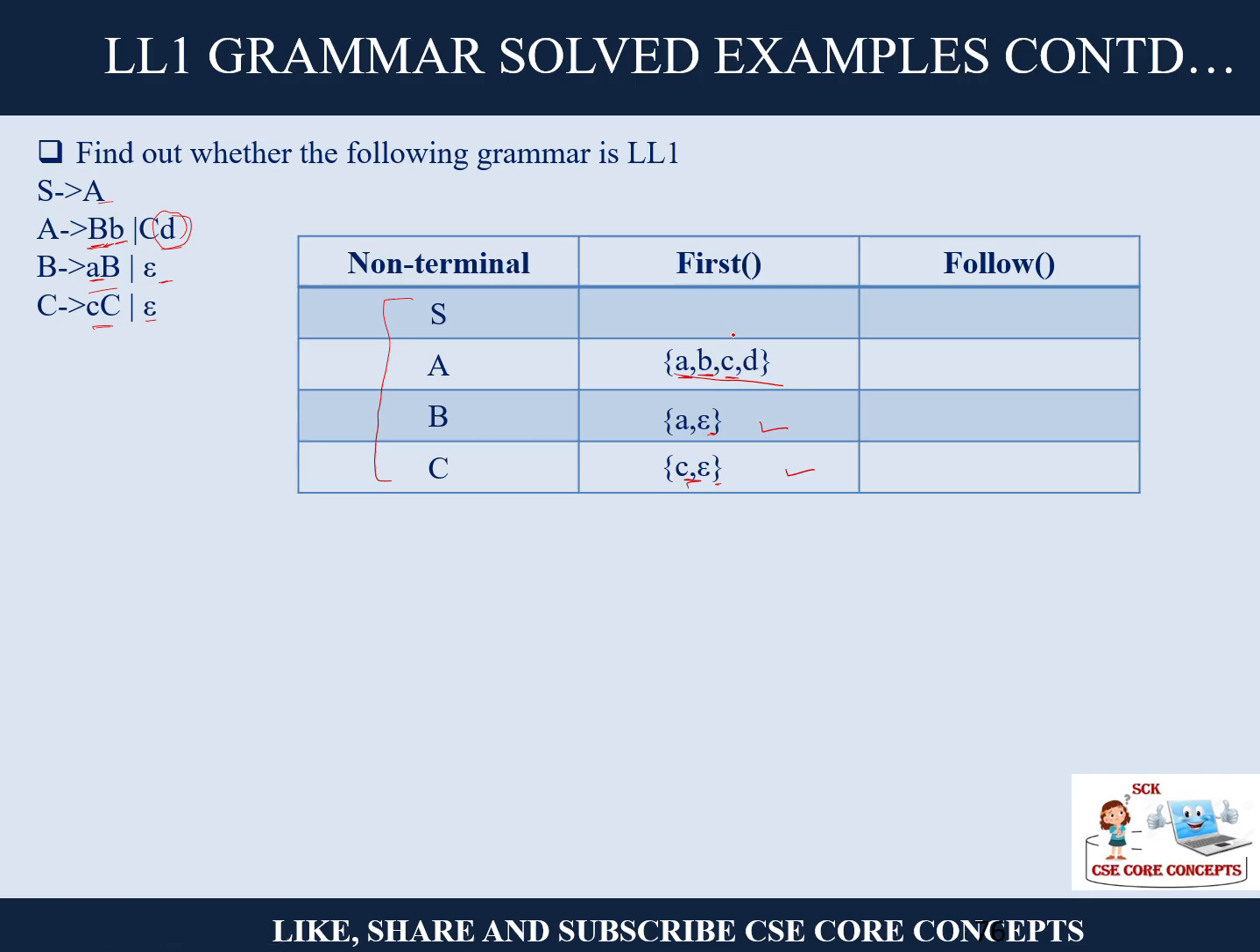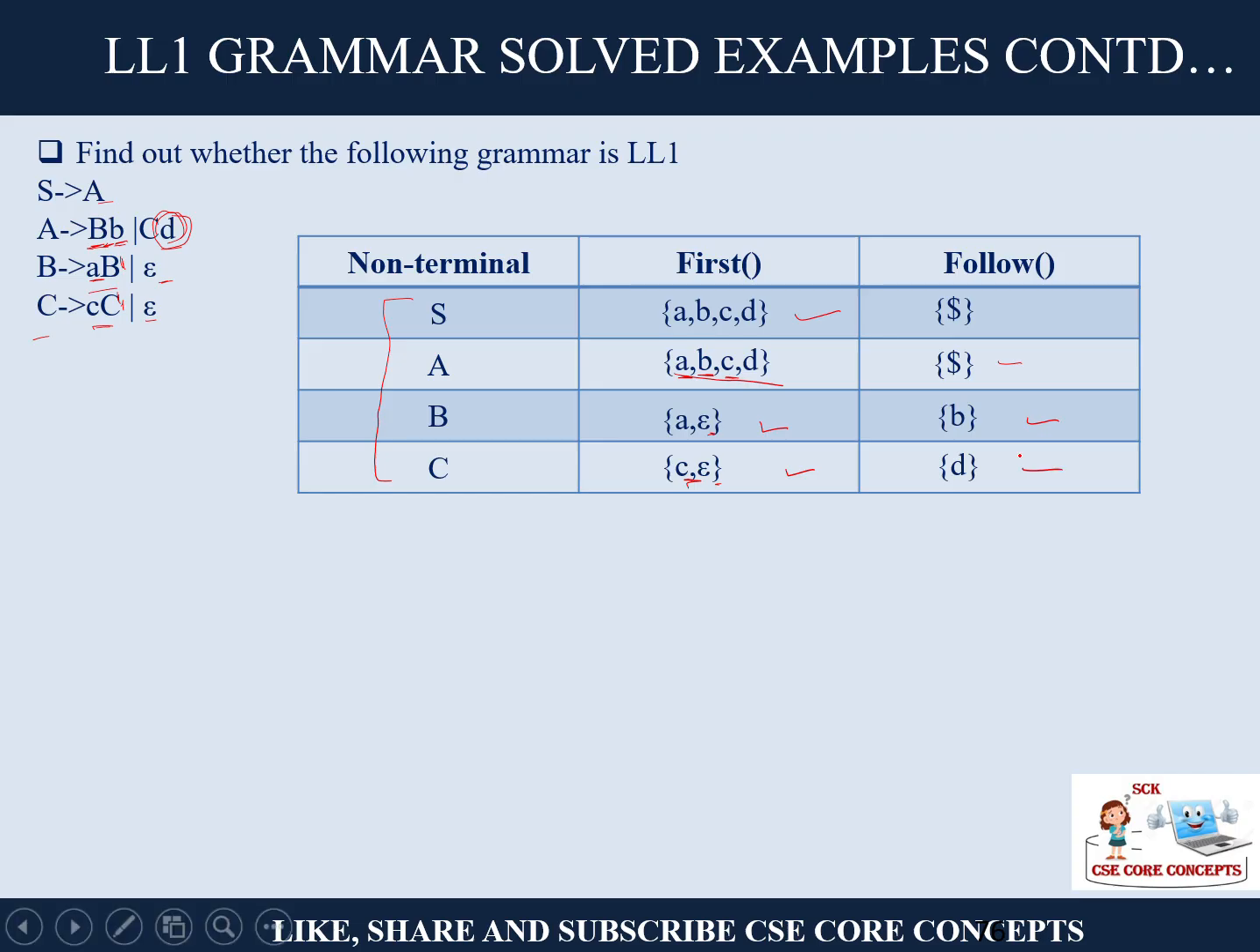And now we can find out S. For A, first of S will be first of A. Follow of S is dollar, no doubt about it. Follow of A, let's see. Nobody is following A, so follow of S will be follow of A. Done. Follow of B. B is being followed by small b. Then here again nobody is there after B, so only one follow of B. And follow of C is of course D, and after that nobody is there, so follow of C is only D.